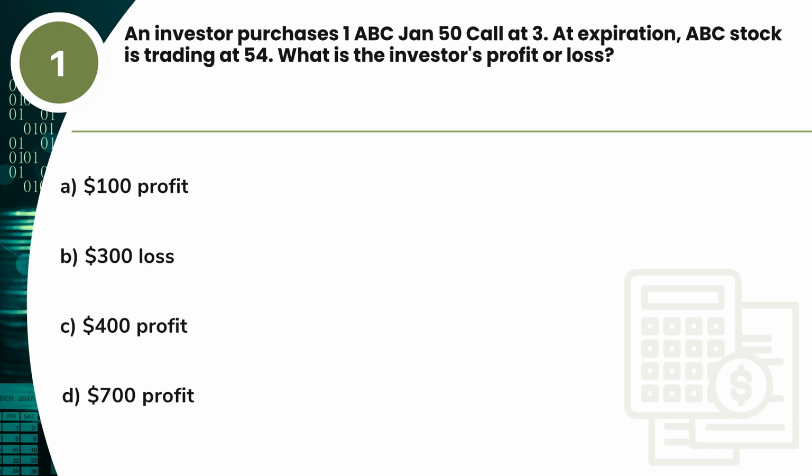Question 1. An investor purchases one ABC Jan 50 call at 3. At expiration, ABC stock is trading at 54. What is the investor's profit or loss? A. $100 profit. B. $300 loss. C. $400 profit. D. $700 profit.